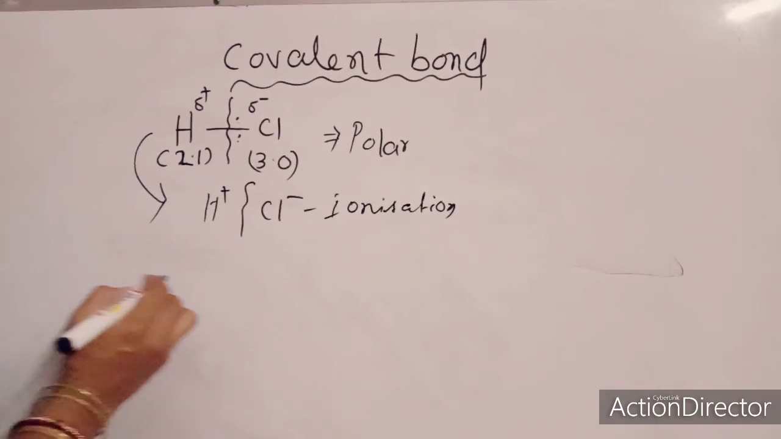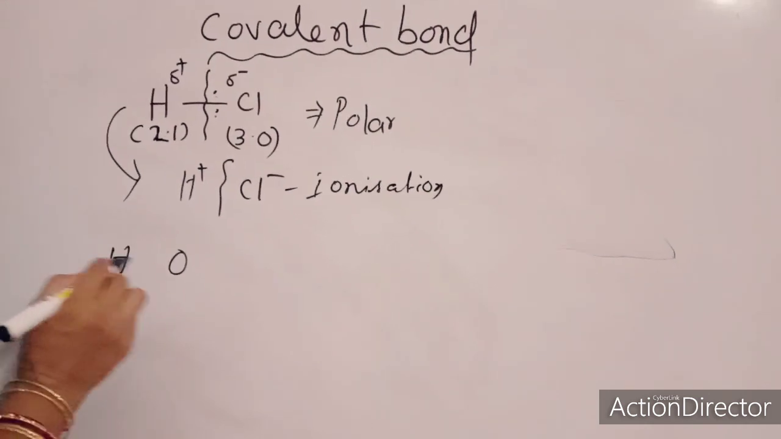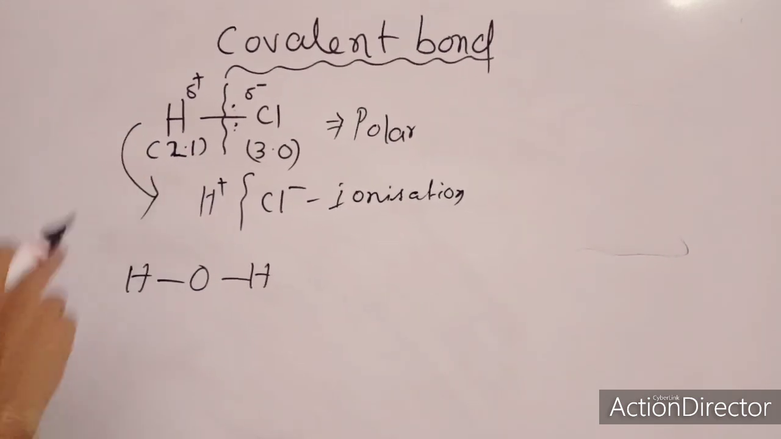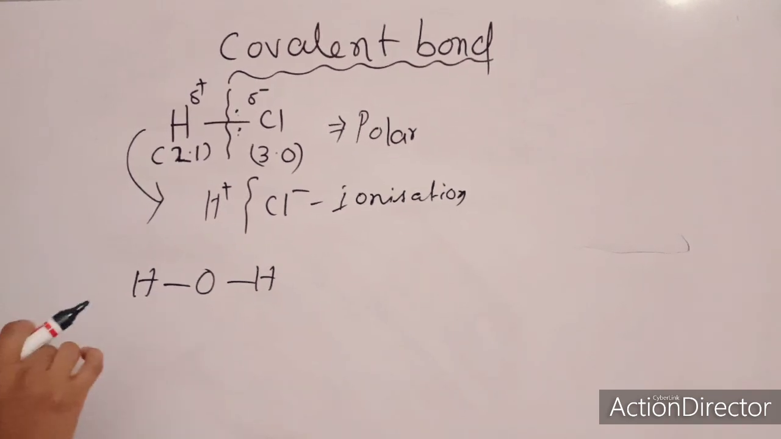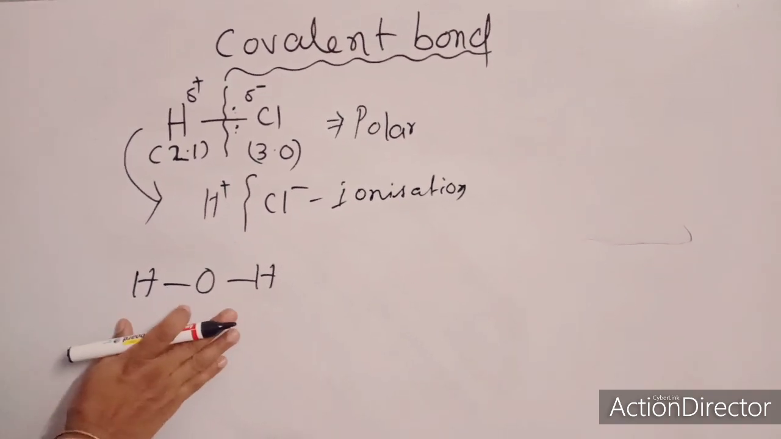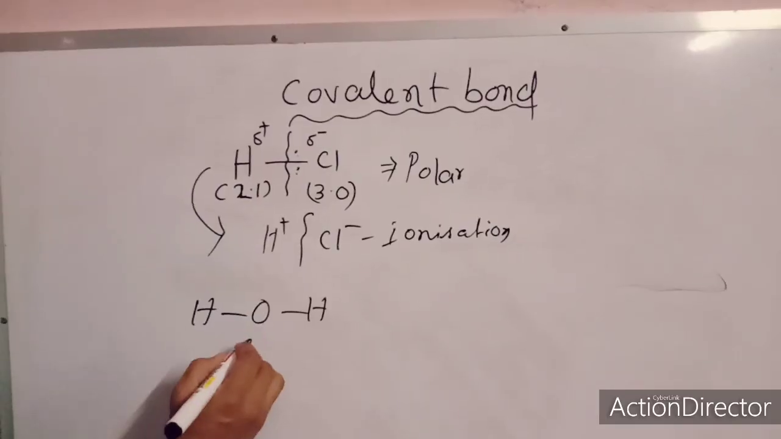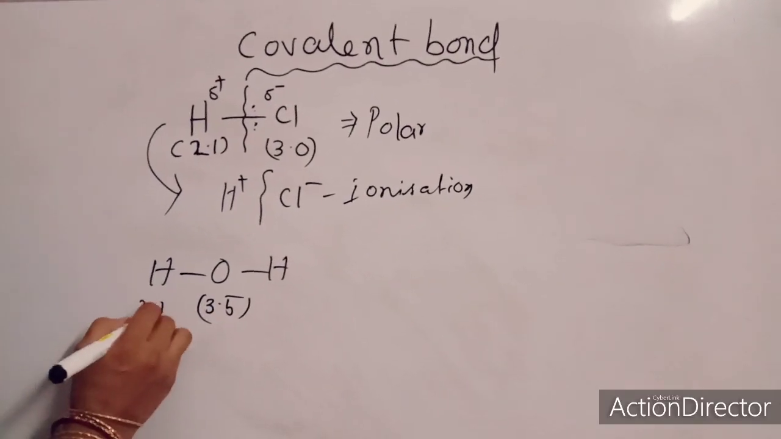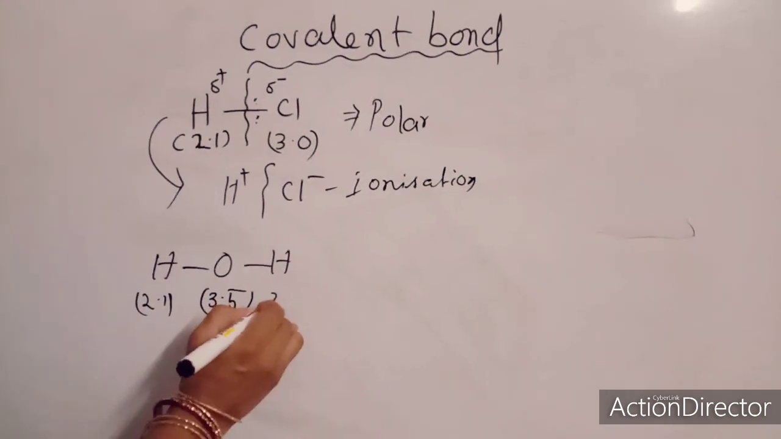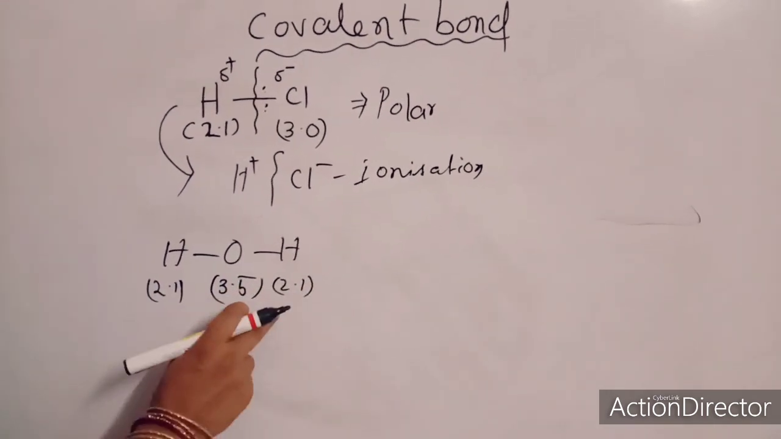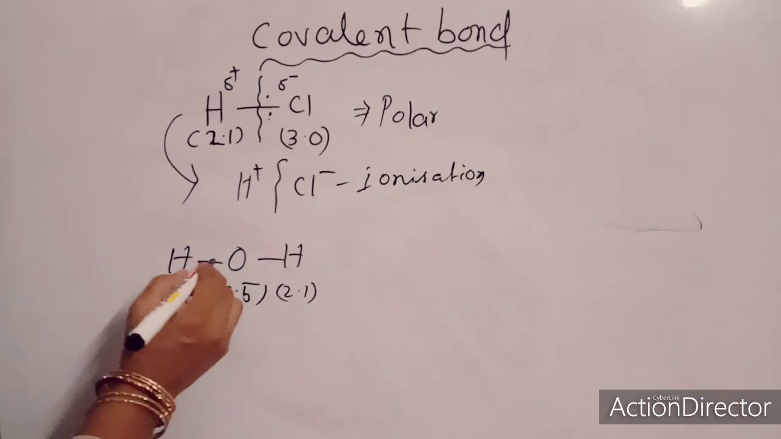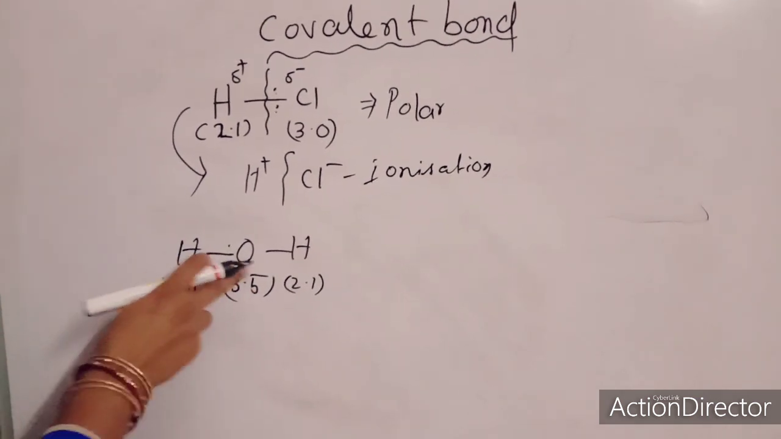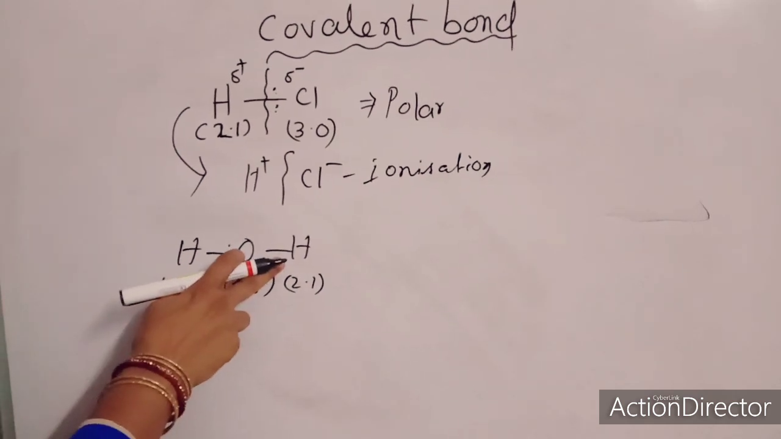Similarly, oxygen and hydrogen. What is this? Yes, this is the water molecule. Oxygen has an electronegativity of 3.5, and hydrogen, you know, 2.1, here also 2.1. You can see the difference. Due to this difference, again the electron is tilted to one side. It is tilted towards oxygen. Why not the other side?